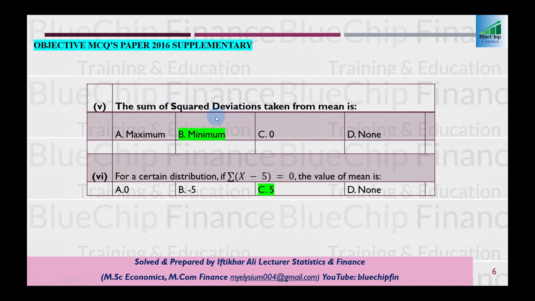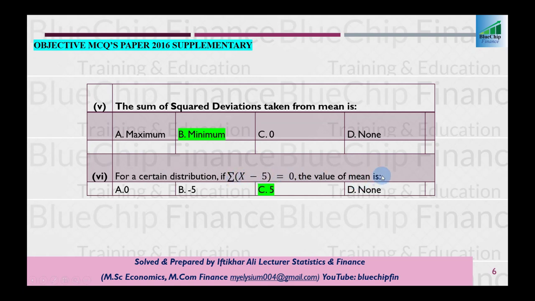After this, the objective part of this paper, which is related to the topic of average, has two objectives asked in the question paper. The first one is: the sum of squared deviation taken from mean is minimum. Always remember that it is a property of arithmetic mean that sum of (x minus x bar) whole square is always less than sum of (x minus a) whole square, and so the sum of squared deviation taken from mean is always minimum. And the second objective is: for a certain distribution, if sum of (x minus 5) equals 0,